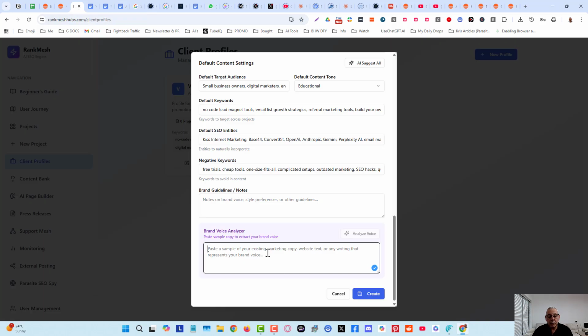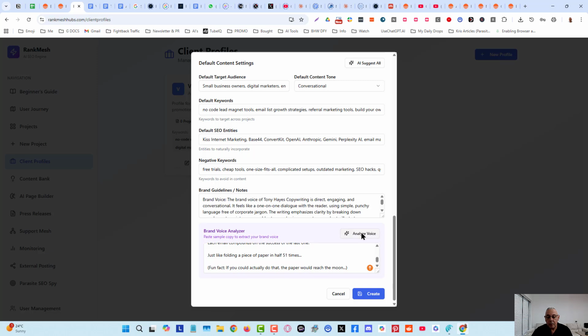All I'm going to do is paste this in here. You can see that's pasted in. Now we can click on Analyze Voice. That will take a few seconds. And it will now give you that description of what the voice is from what it's analyzed.